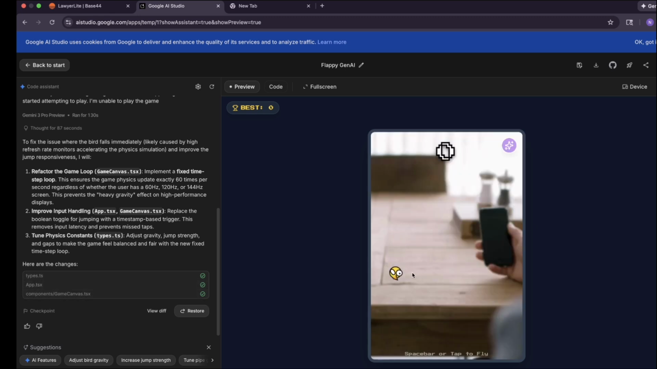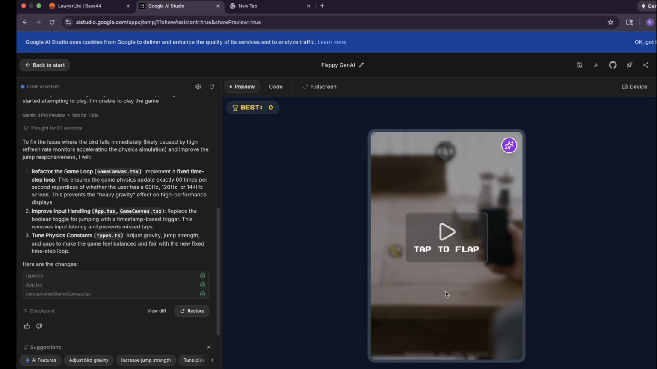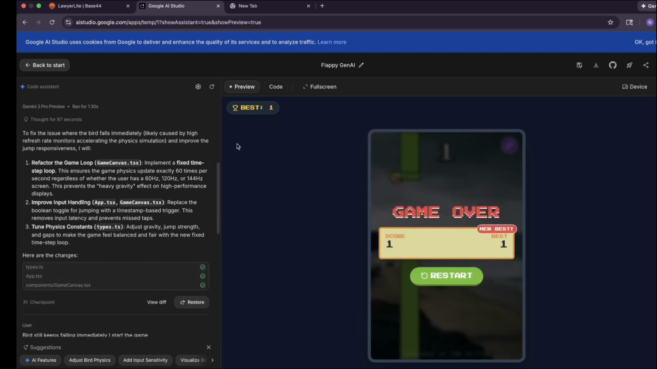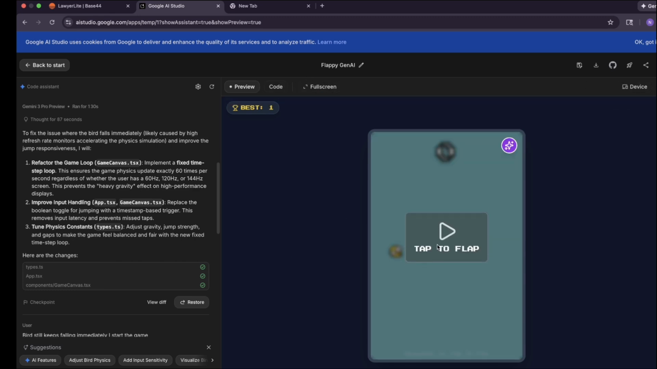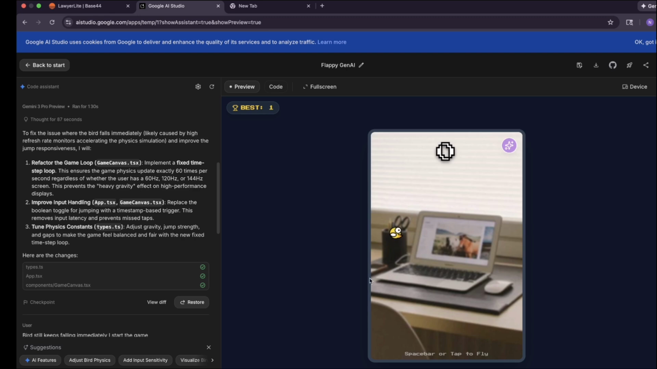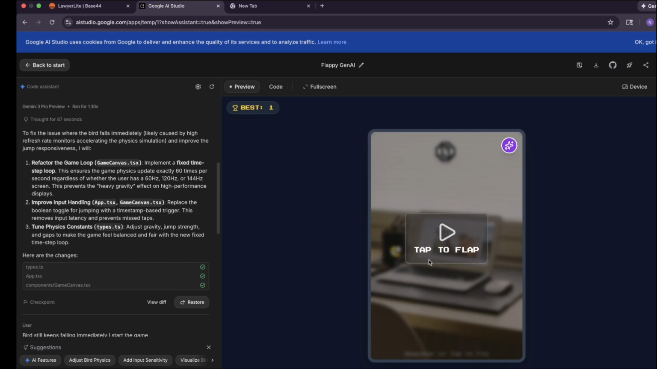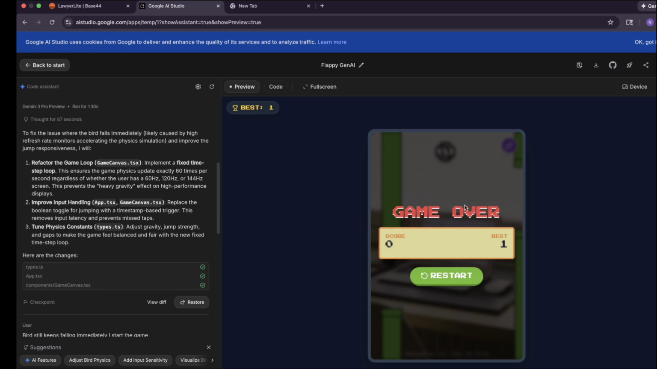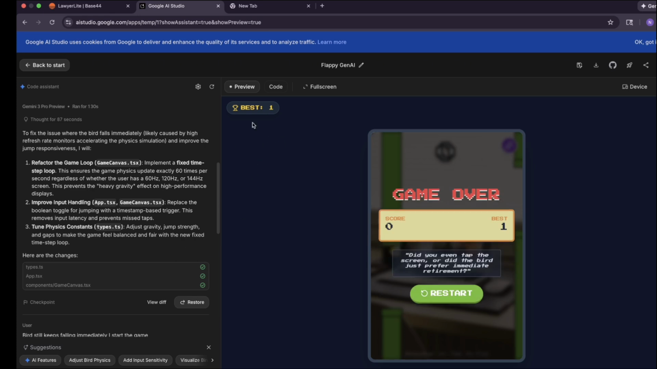I'm going to click now on that, and I still get the error. I'm going to prompt it one more time. Now it's giving me this, and if I restart this game now, I think it now works pretty well. I'll do that. And you can see, let me replay again. So you can see the game works pretty well.